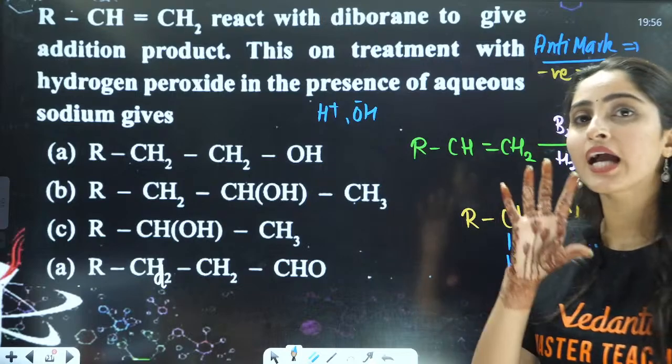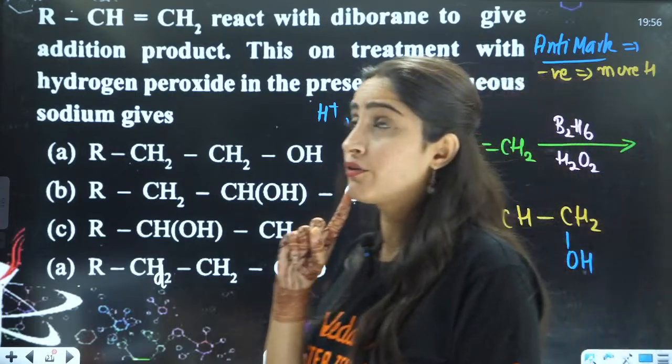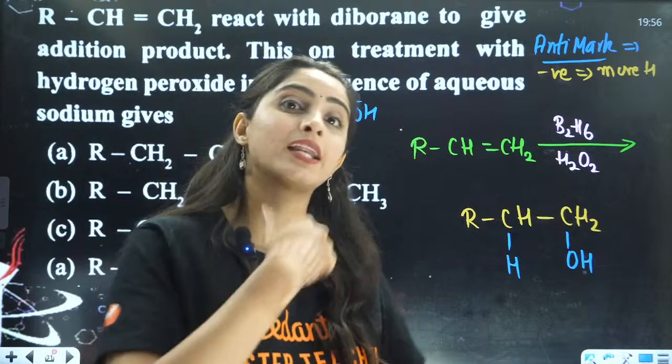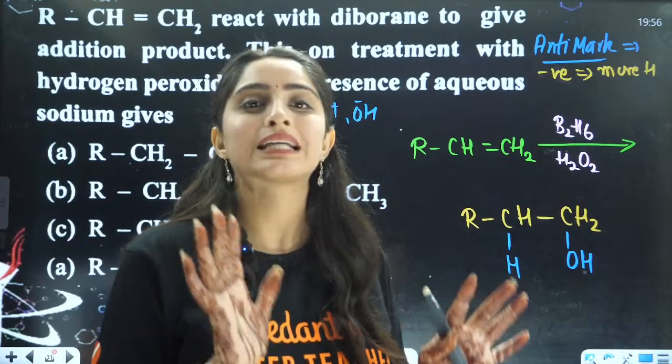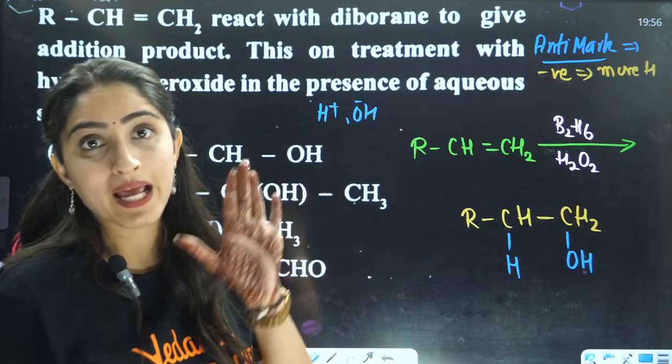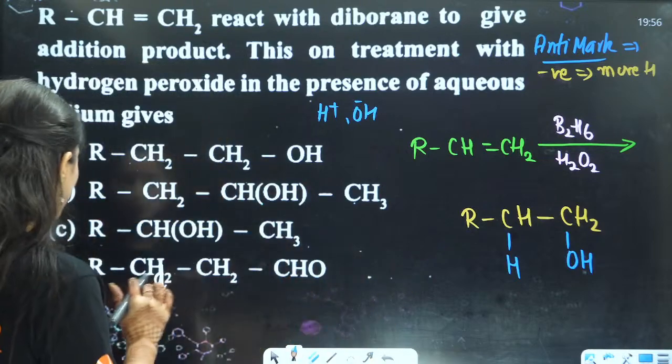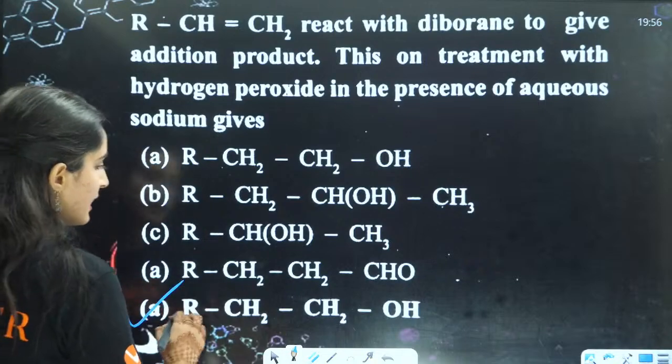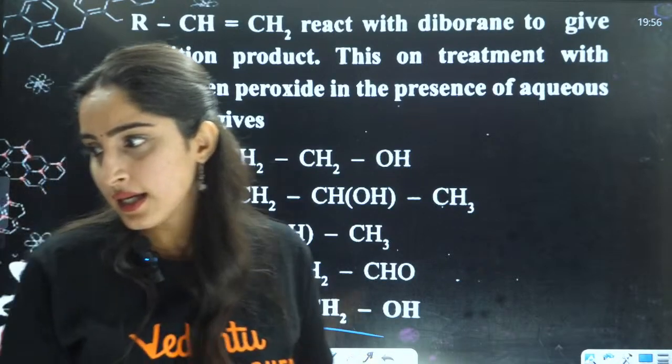In acidic hydration also, you will first form the carbocation, then apply the Markovnikov rule. And in the case of oxymercuration-demercuration, you will apply the Markovnikov rule. So that is the rule here. So here the answer will be A, the correct answer, right?